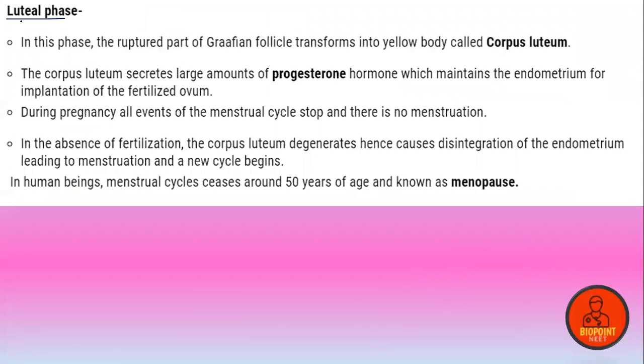Luteal phase. In this phase, the ruptured part of the Graafian follicle... so in the ovulatory phase, what happened? The Graafian follicle ruptures to give out the ovum, right? So the ruptured part of the Graafian follicle now turns into a yellow body, which is known as the corpus luteum. This is actually an endocrine gland.